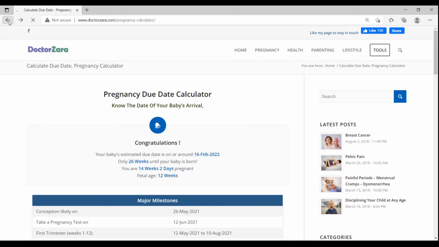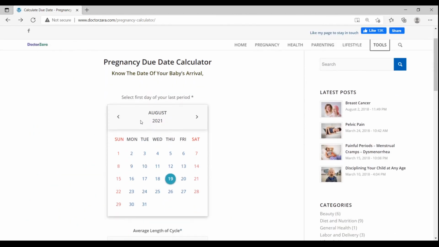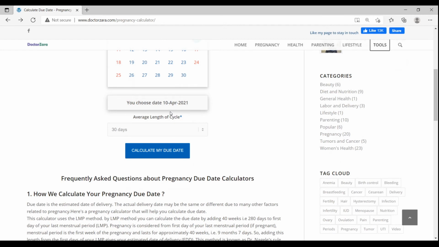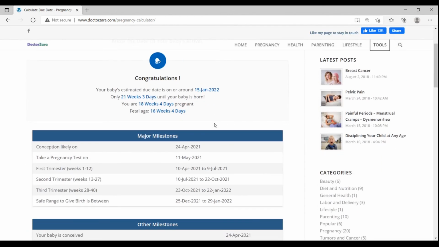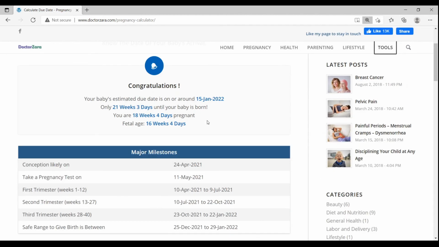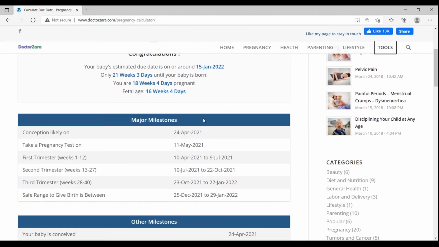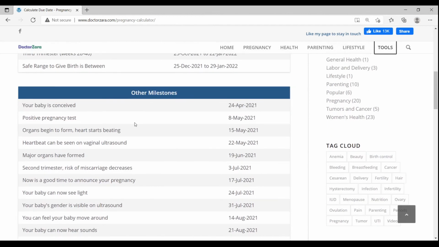Now take another example. Suppose your LMP is on 10th April 2021. You put 10th April here. Your cycle length is 28 days, so you put 28 here. Now calculate. Again, it is giving you all the desired calculations as well as all the information and the milestones about the baby's development in detail. Hopefully, by now you are an expert in using this pregnancy calculator.